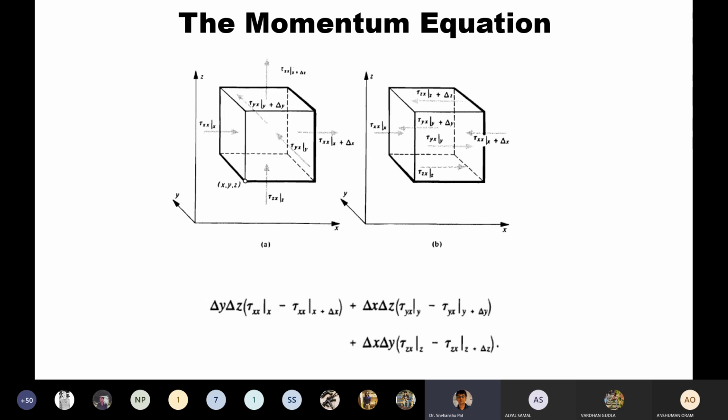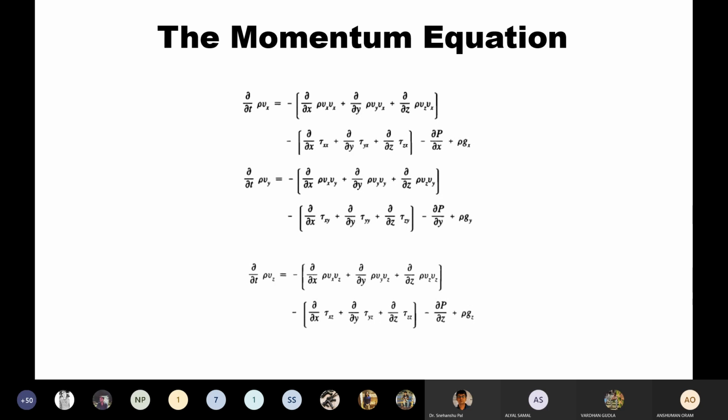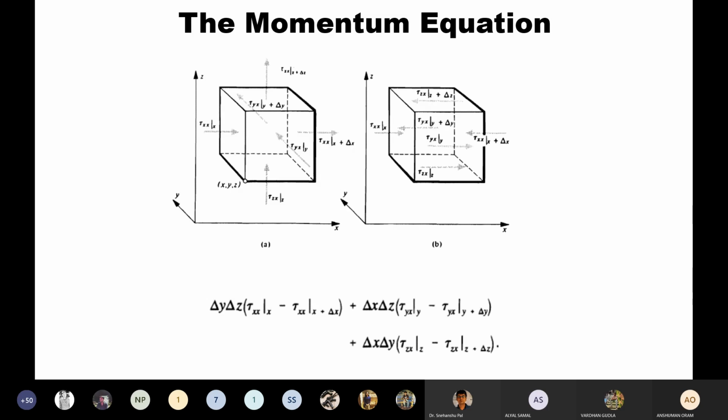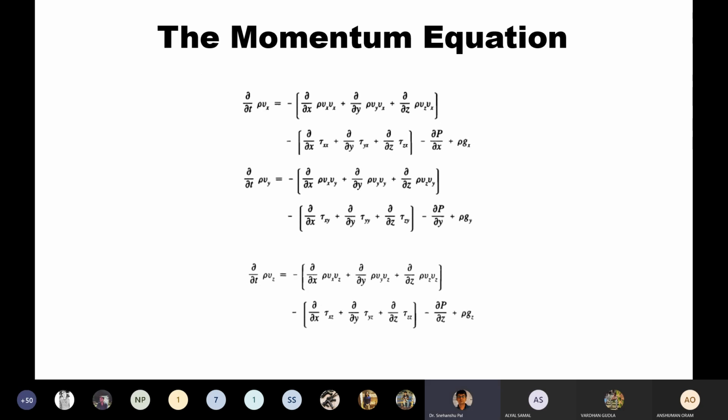So here we have rho gx, del x, del y, del z, where gx is the component of the gravitational acceleration. Finally, the rate of accumulation of the x component will be del x, del y, del z, del dt of rho vx. In this way, you can understand the actual rate of accumulation of x momentum.